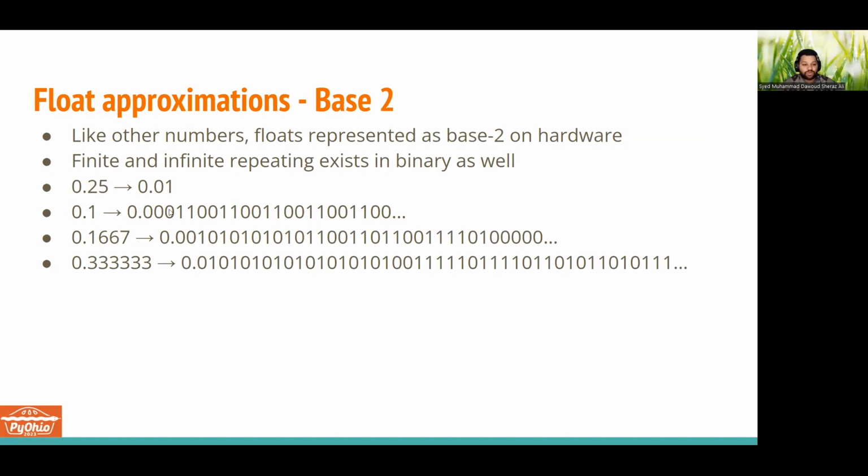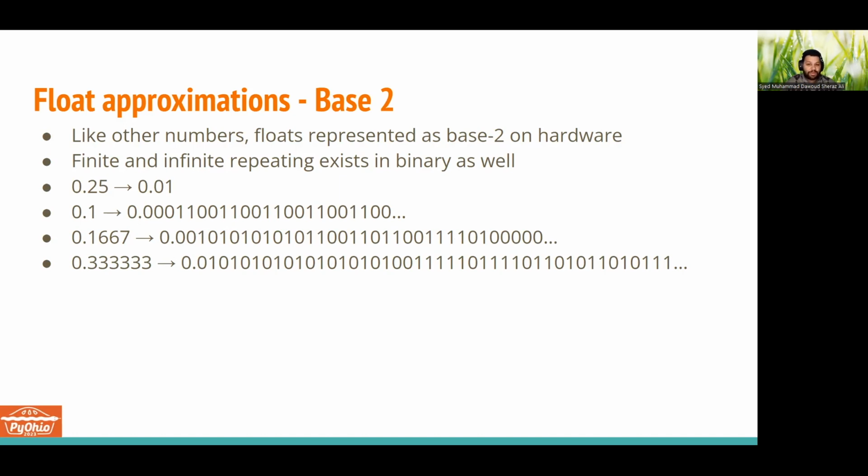Representing 0.25 in binary is 0.01, but for the simple value of 0.1 there is some sort of pattern that is repeating, and there might be a pattern that repeats for a while, and then a new pattern, and so on. So the idea again is that the inherent approximation error with fractions of floats in base 10 is present in base 2 as well.